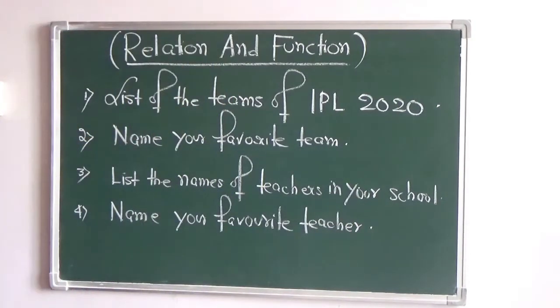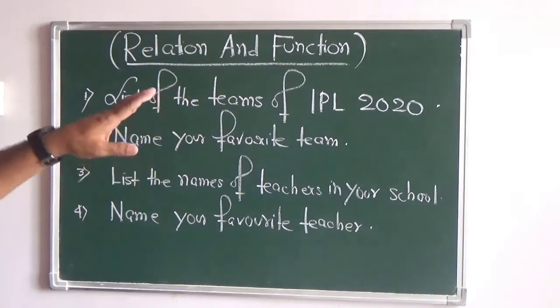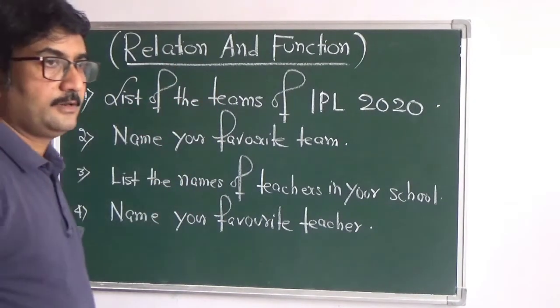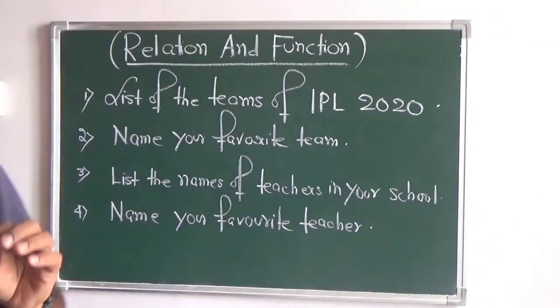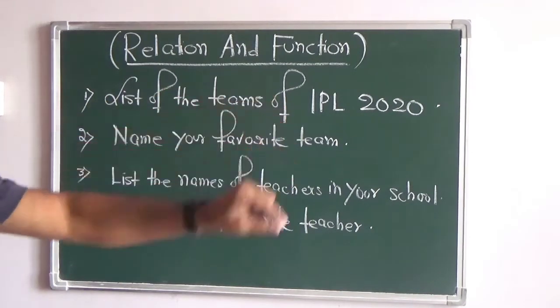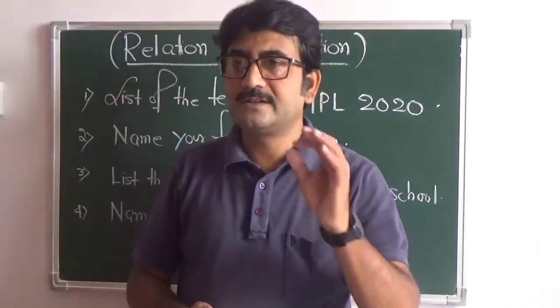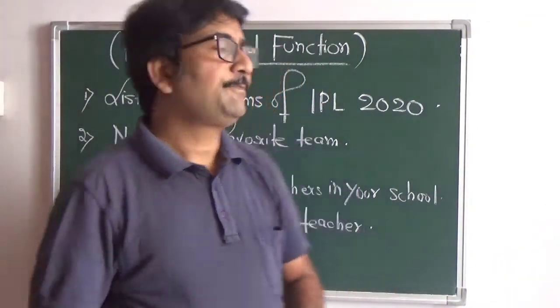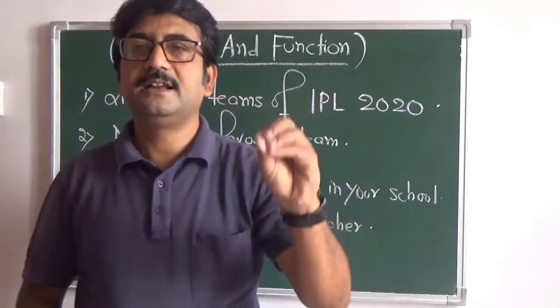If you go through all these four things that I have listed on the board, the first is the list of the teams of IPL 2020. Now what will be the answer to this question? My question is, list the names. It means you have to understand the question. Everyone knows, and everyone's answer will be unique in the sense that if there are 6 teams in IPL 2020, then every person will have the same answer.